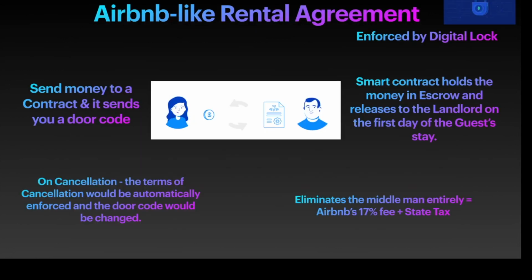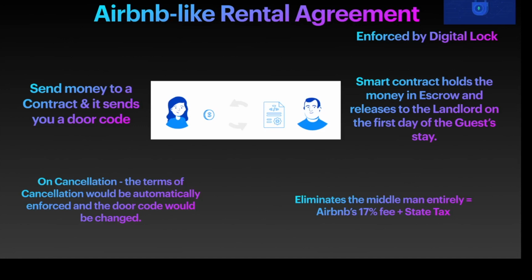Now in this example, as you know, we have Airbnb where a person books a rental property for a specified period of time. Because Airbnb is centralized, they charge about 17 to 20% of the fee plus the applicable state taxes. Even the landlord has to pay some kind of a tax to the state for putting up his property under Airbnb. So let us see how this can be done using a smart contract.